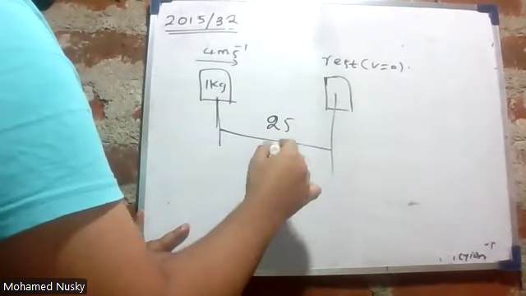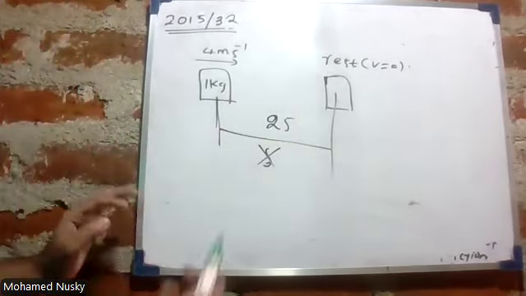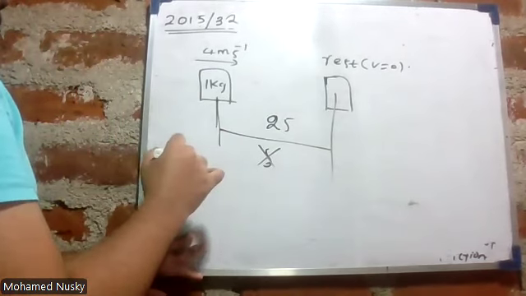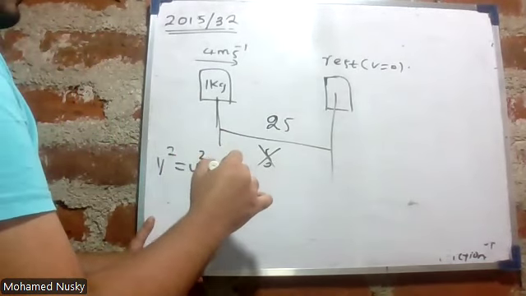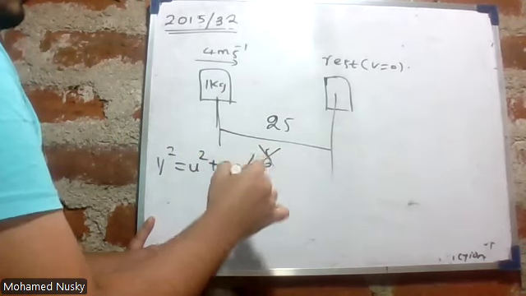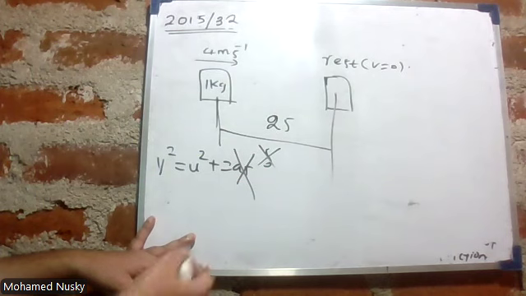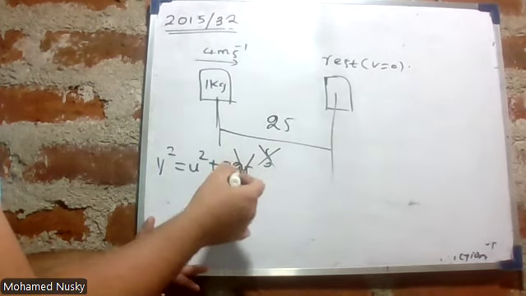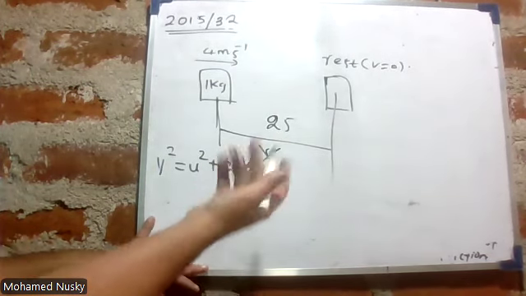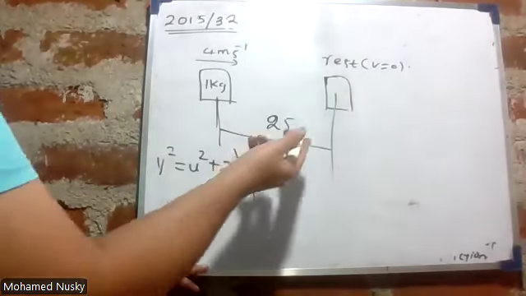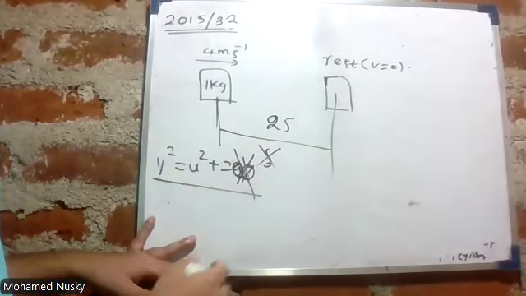You don't know the distance. If you don't know distance, what's the equation you can put? V squared is equal to U squared plus 2AS. You can't put this equation because you need to find the acceleration, and to find the acceleration, you don't know S, therefore you can't put. They have given time, so you don't need to think of this equation.